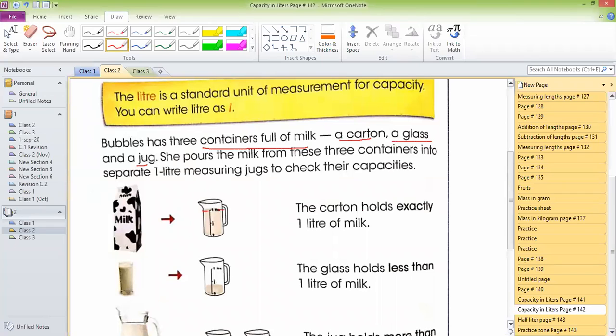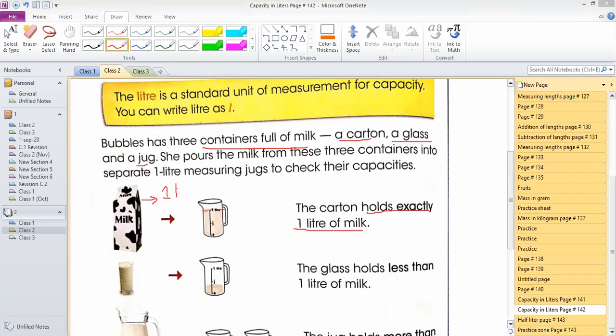So that means this carton holds exactly 1 liter of milk. I can say the capacity of this carton is 1 liter. How can I say? Because when I measure it through a liter jug, when I put all its milk into the liter jug, you can see I measured it, it is exactly 1 liter. Are you getting my point, guys? Yes, sir.